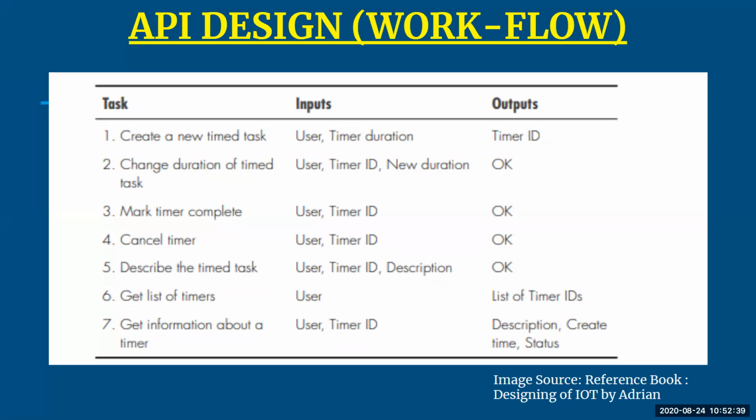In all the cases, you can see the user and the timer ID is something which is common, because it uniquely identifies the user details along with the time they have set for completing, for starting, or for cancelling the task. So that is something which is common across all your tasks. So here we have taken 7 tasks, that is creating a new time task, changing the duration of the time task, marking the timer complete at what time you want your task to be completed, cancel the timer, describe the time task, get the list of the timers, and get the information about the timer.